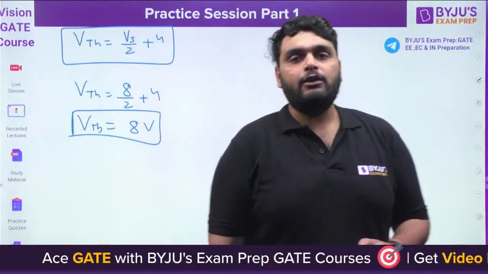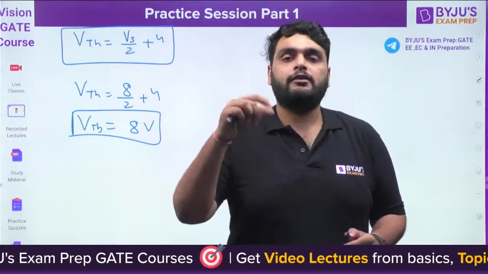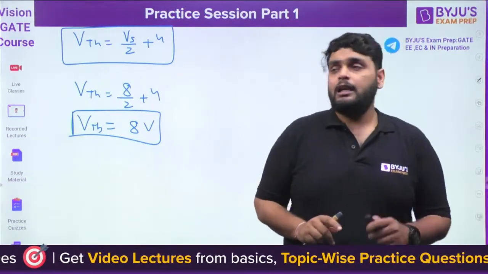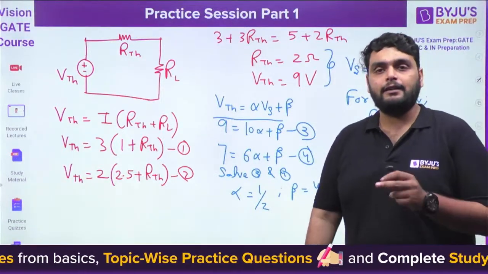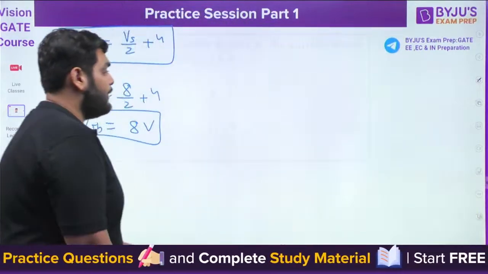Now if the network is reciprocal, it will change with the same rate. If the source voltage is double, the VTH will also double. But if a network is non-reciprocal, you have to write down an equation like this to find out the VTH in different Vs scenarios. Okay, understood here?